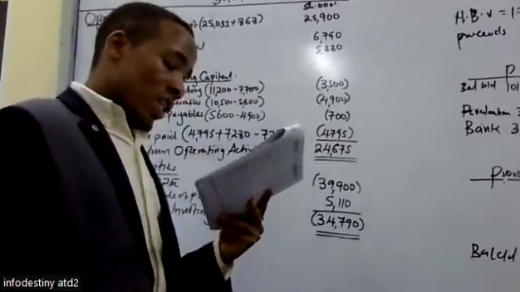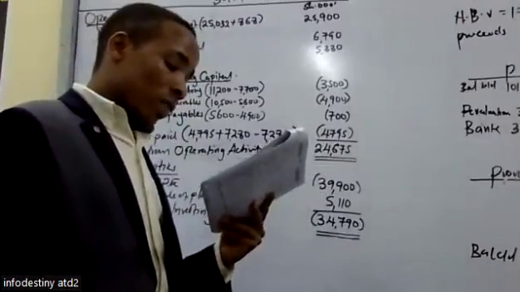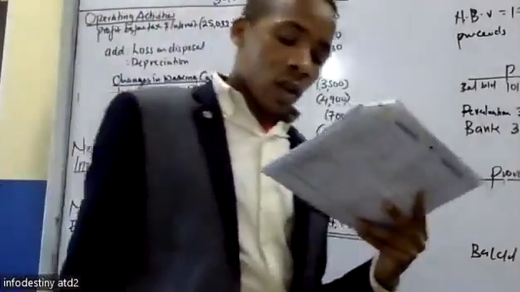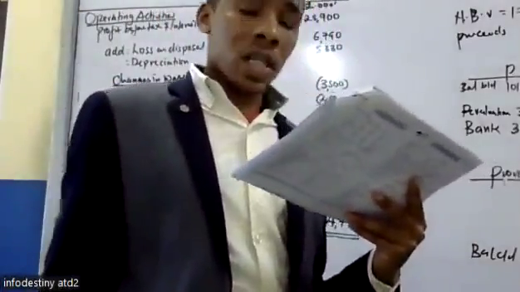So the increase in the share capital is 45,500 minus 35, so that's an increase of 10,500.